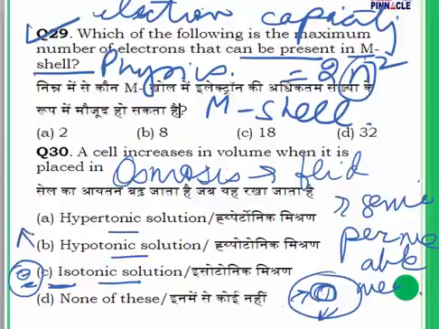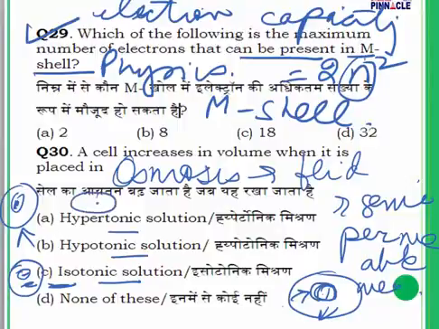What happens in a hypotonic solution? In a hypotonic solution, the concentration of solutes is greater inside the cell than outside. What is going to happen in this situation? We will talk about that also. Then we have a hypertonic solution. In a hypertonic solution, this is the cell, and the concentration of solutes inside is lesser than outside. So these are the three situations.